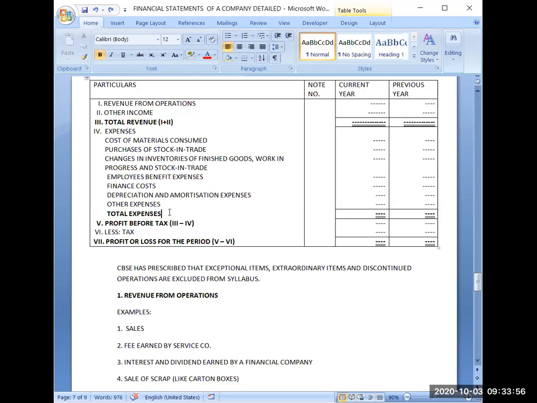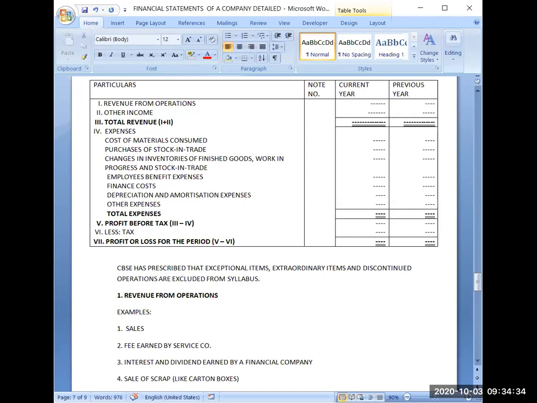Then you will get the total expenses here in this column. So here it is total revenue and here it is total expenses. So total revenue minus total expenses, third minus fourth. That will be your profit before tax. Profit before tax means it is your profit, but you have not paid tax out of this profit. Then afterwards, whatever rate of tax is payable on your income as per the Income Tax Act, you will charge that tax on your income.